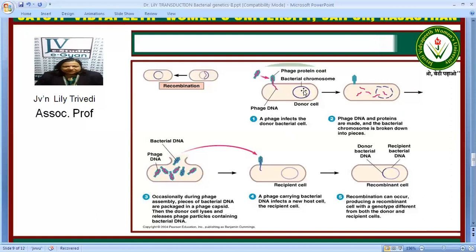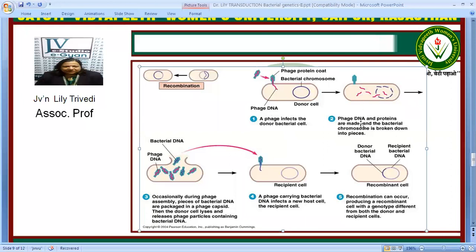This is the bacterial donor cell chromosome, and it multiplies, the phage DNA and proteins are made, and the bacterial chromosome is broken into pieces. After it gets broken, in the phage assembly, the pieces of bacterial DNA are also packed along with the viral phage capsid. And there is lysis and the phage particles are released.